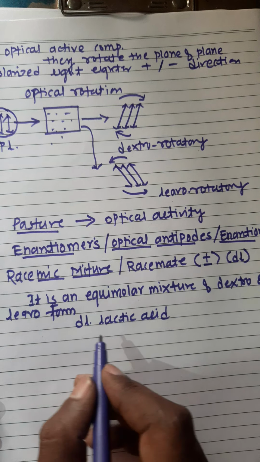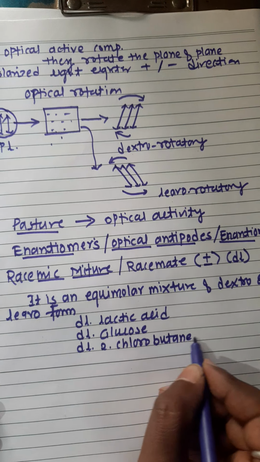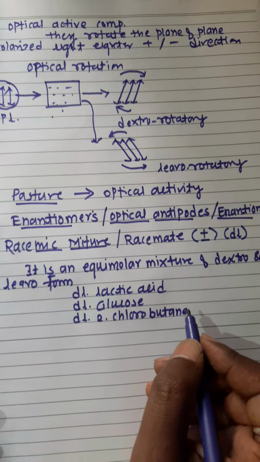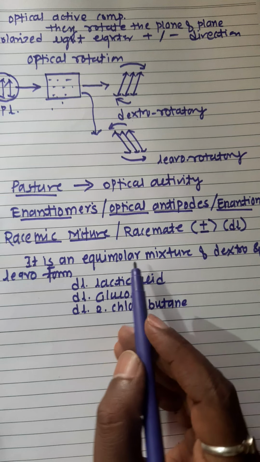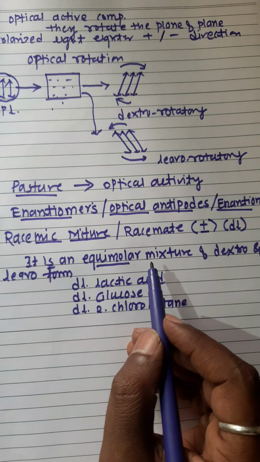Same condition also DL 2-chlorobutane. Okay, these are the organic compounds which are kept in equimolar amounts.